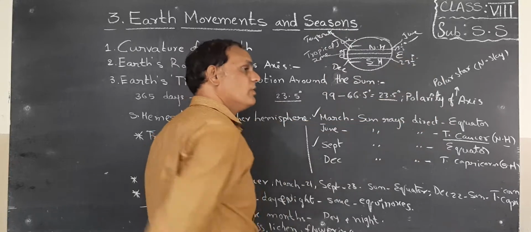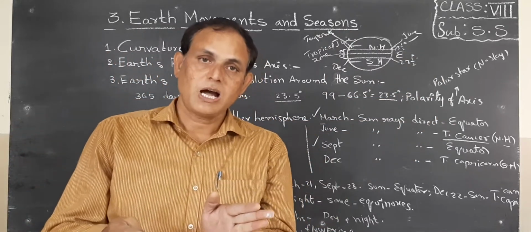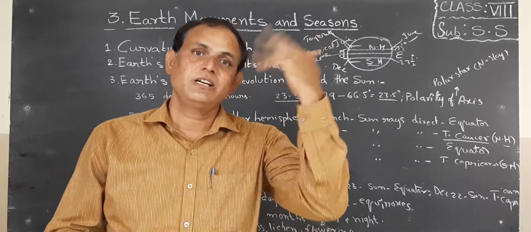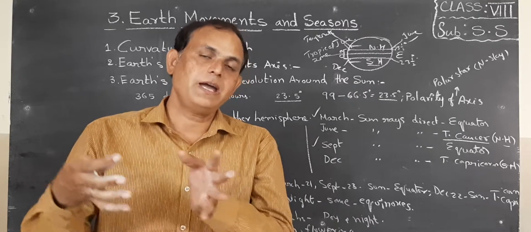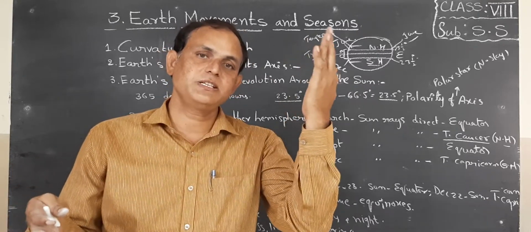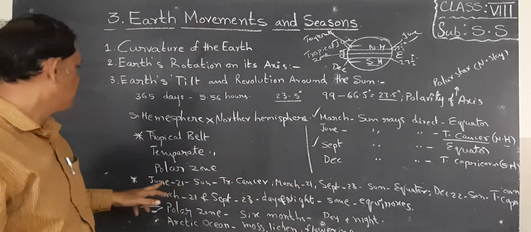Temperate zone. Our South India is located in the tropical zone. Our North India is located in the temperate zone. So that is why South India receives high temperature, and North India receives low temperature. Okay children. Next, children, polar zone.